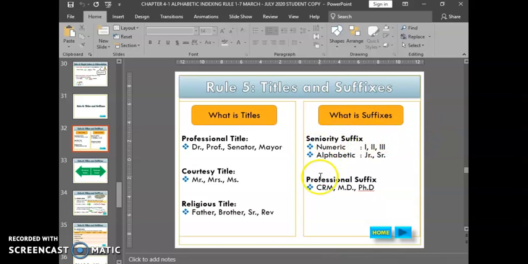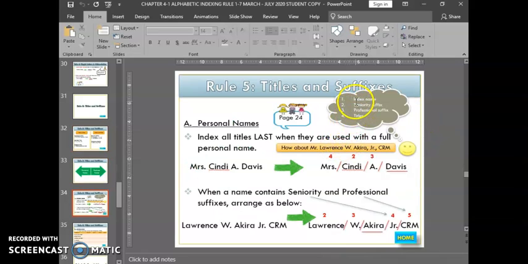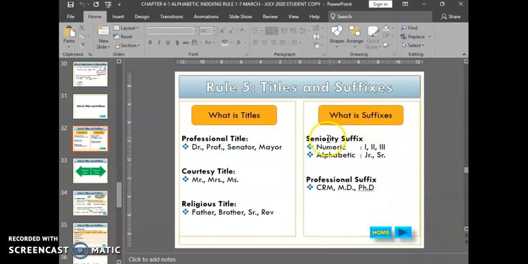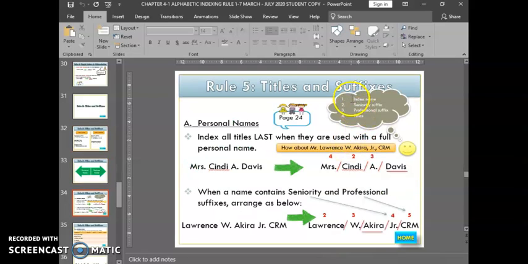So the seniority suffix comes first and then the professional suffix. The seniority suffix is divided into 2, numeric and alphabetic. Numeric is 1, 2, 3; alphabetic is Jr, Sr, while the professional suffix will be CRM, MD, PhD. So remember, index the full name first, then continue with the suffixes, seniority first and then professional, and lastly the title.